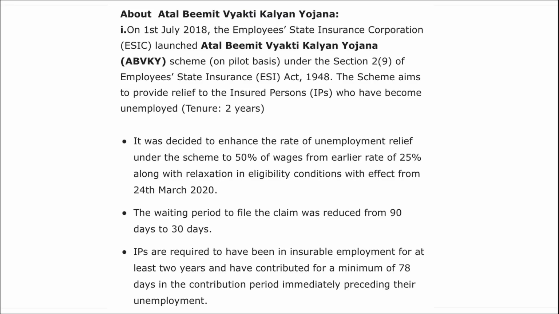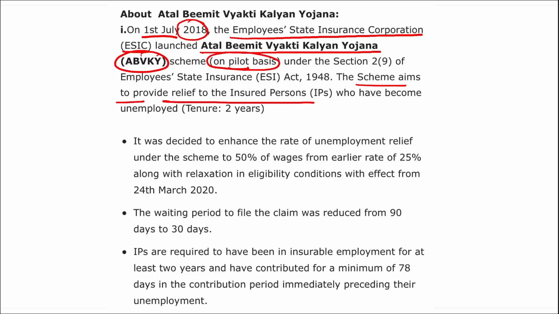If we look at it here, on 1st of July 2018, ESIC, that is Employees State Insurance Corporation, launched this Atal Bimit Vyakti Kalyan Yojana. This was on a pilot basis, that means on a trial basis, correct? And the scheme aims to provide relief to insured persons who have become unemployed for more than 2 years. Then it was decided to enhance the rate of unemployment relief under the scheme to 50% of the wages from the earlier rate of 25%.